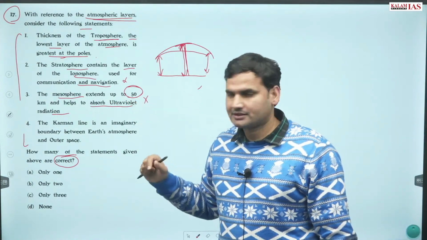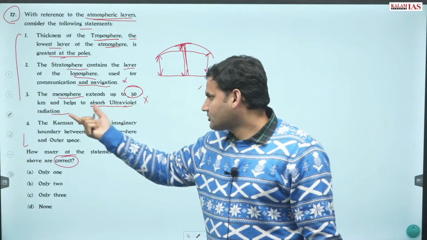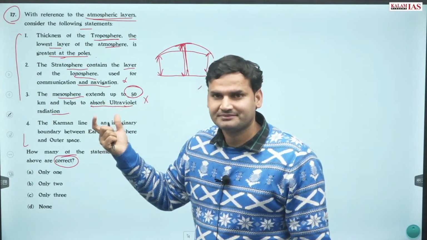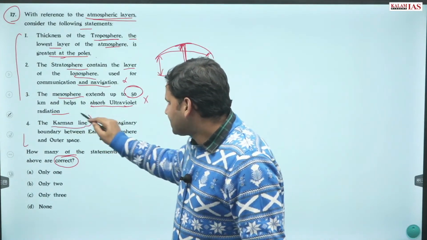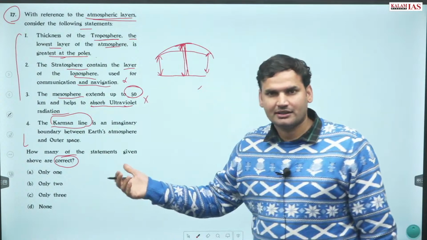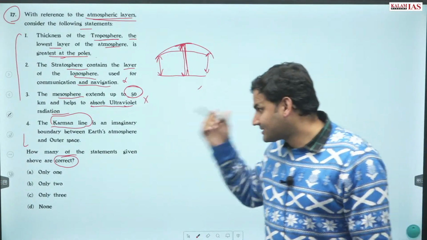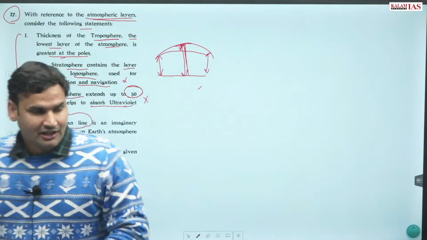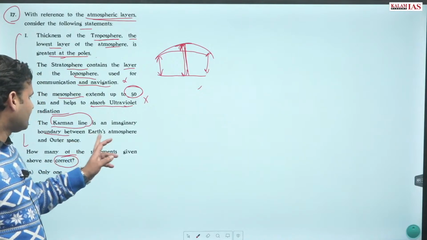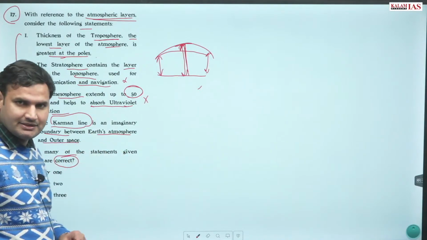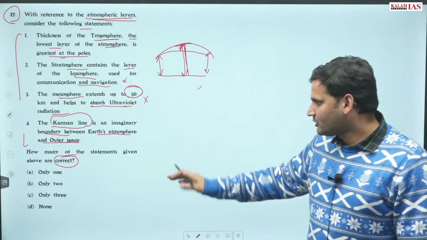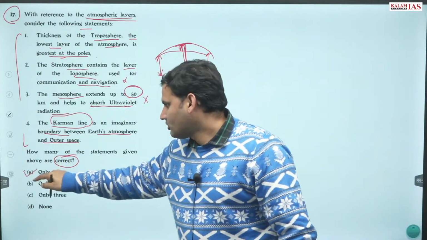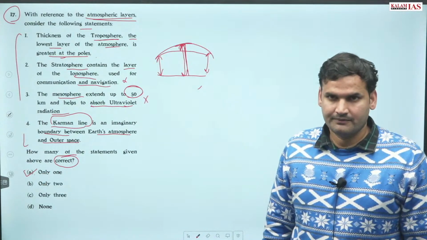Mesosphere extends around 80 kilometers, and the work of absorbing UV radiation belongs to the stratosphere. Then comes the Karman layer. That is the Karman line, an imaginary boundary between Earth's atmosphere and outer space. The only statement which is right here. So the correct answer is option 1.